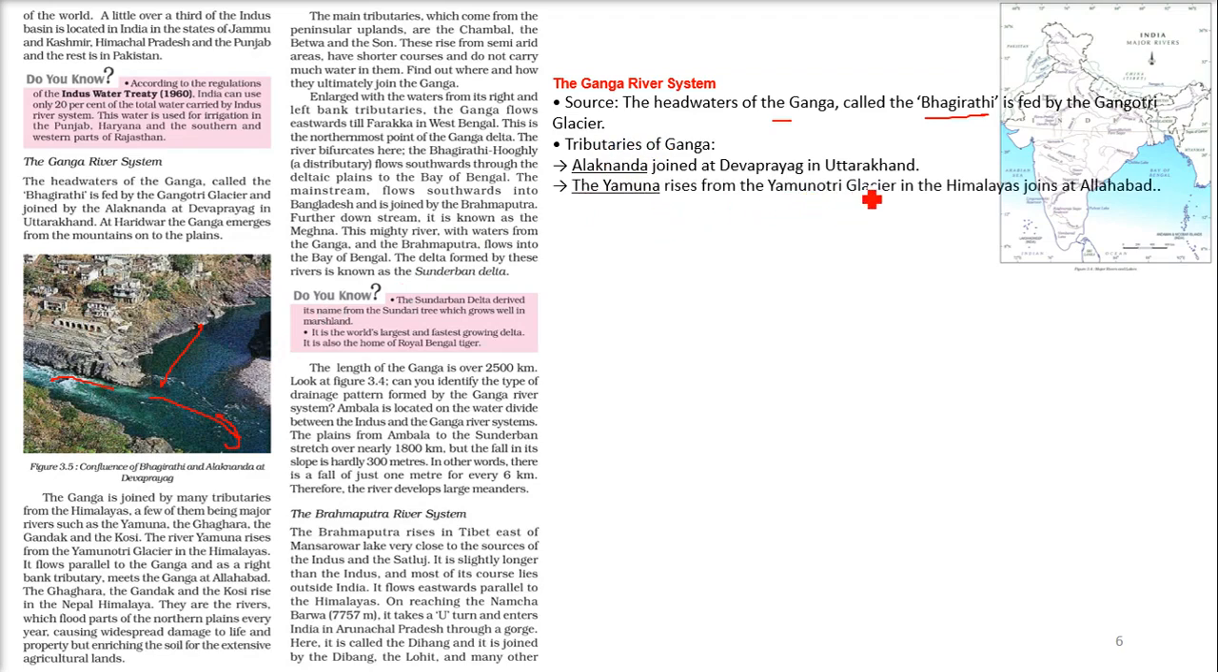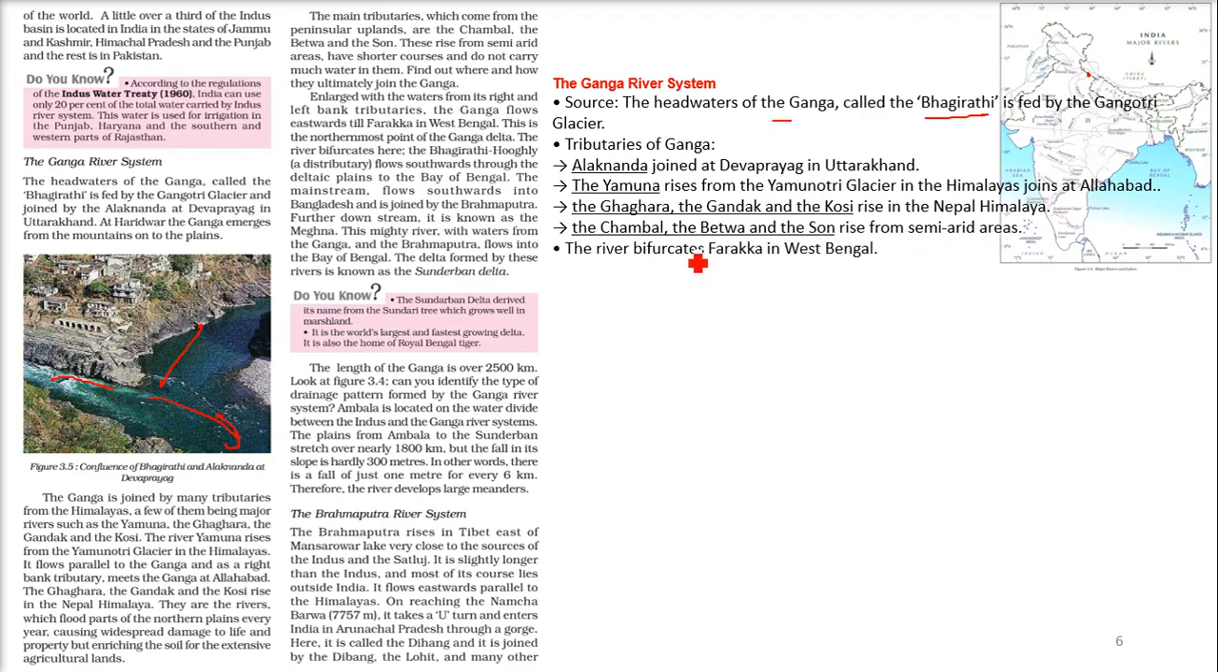Then Yamuna rises from the Yamunotri glacier. Just this Ganga is coming, and here we have Yamuna. I'll show you on the map just now. So this is how it goes, and they join at Allahabad, that is Prayagraj. So finally Ganga and Yamuna combine at Allahabad. Then the Ghagra, Gandak and Kosi, these are in the Nepal Himalaya. The Chambal, Betwa and Son rise from the semi-arid areas.